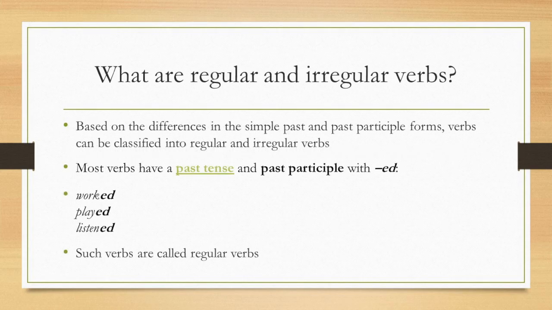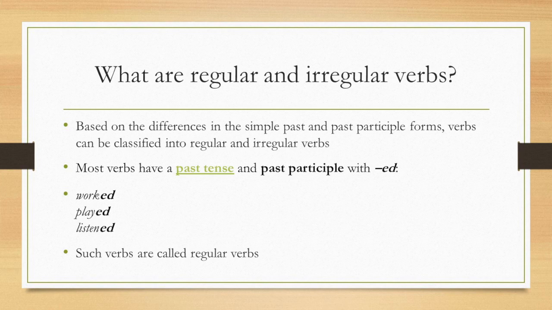What are regular and irregular verbs? Based on the differences in the simple past and past participle forms, verbs can be classified into regular and irregular verbs. That is, regular and irregular verbs are a classification based on the differences in the simple past form and past participle form.